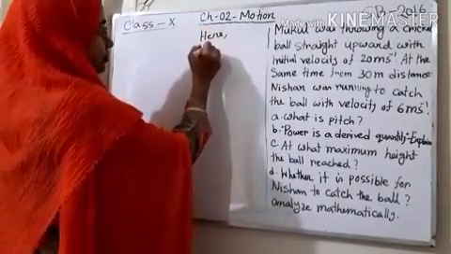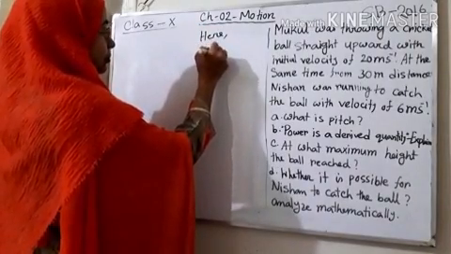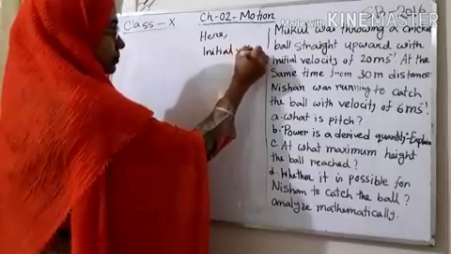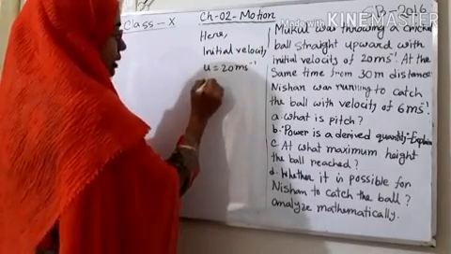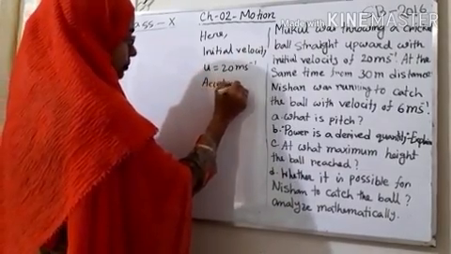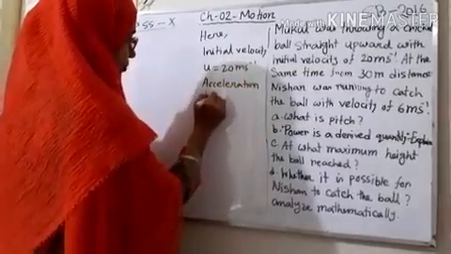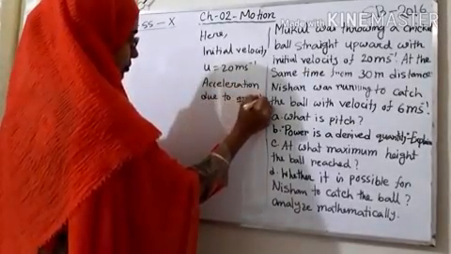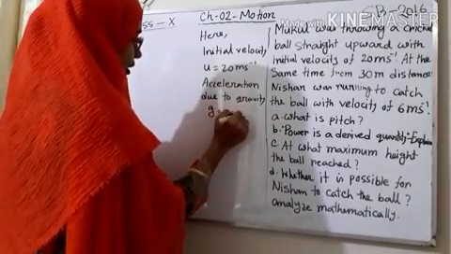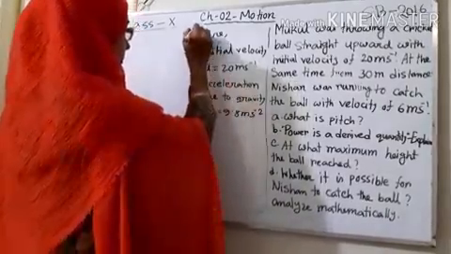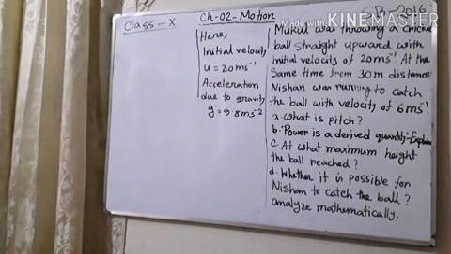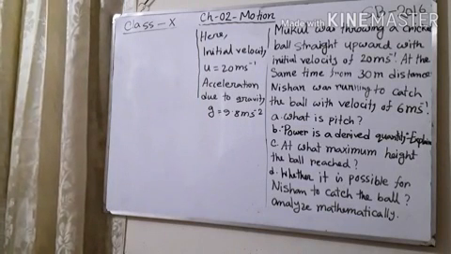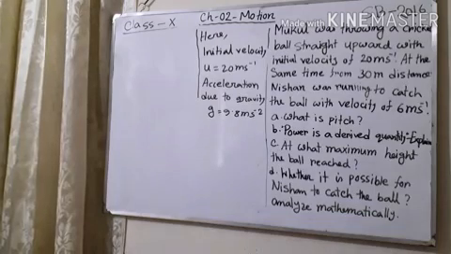So we can write here the data at first. Initial velocity 20 meter per second and acceleration due to gravity g equals 9.8 meter per second square. So quickly, let the time for which the ball is in the air be T.